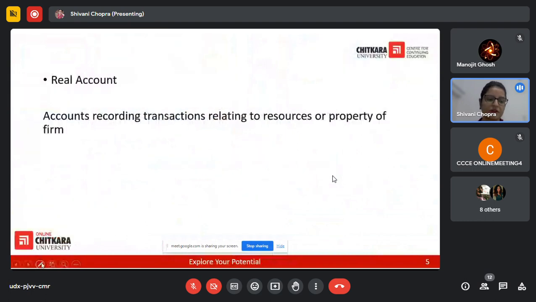Okay, so we were talking about real account. What can be a possible example of a real account? Furniture, plant. Okay, any sort of property. They are all examples of a real account.